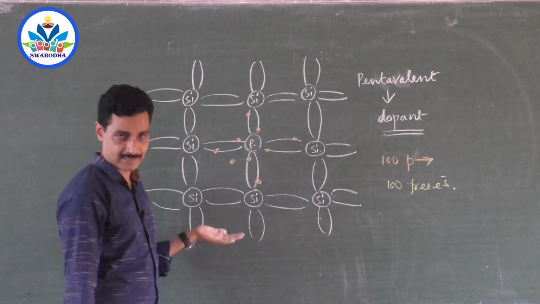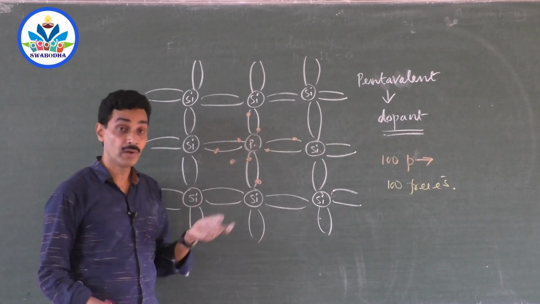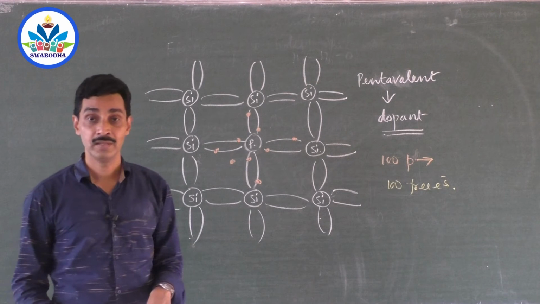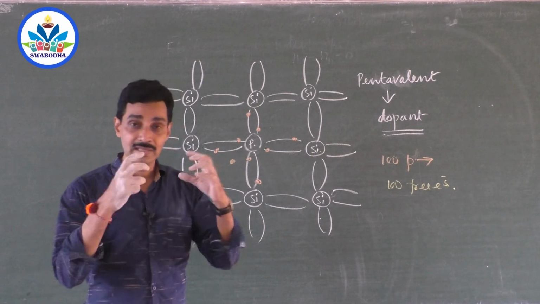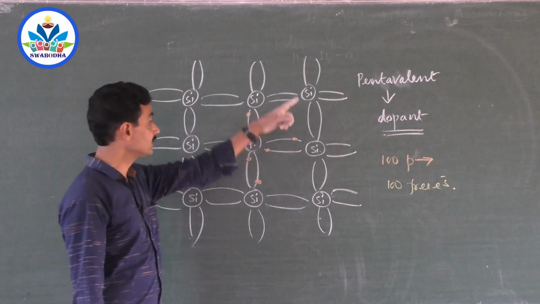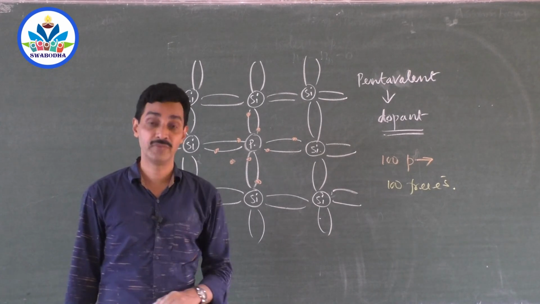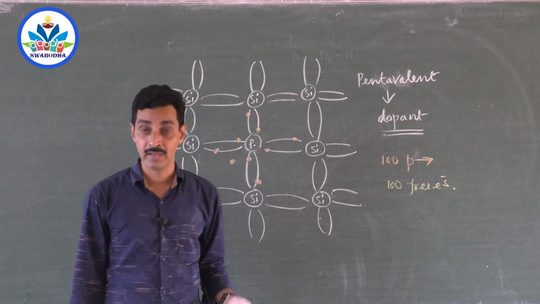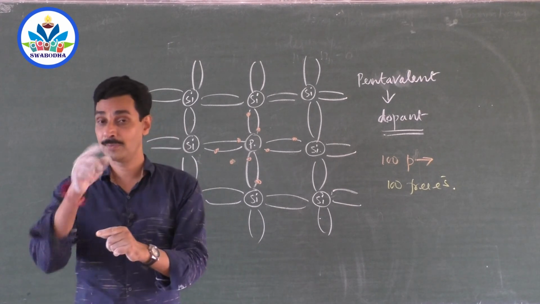Now this material may be at room temperature. Because of heat energy absorption, some bonds might have been broken already between silicon atoms. Say 10 bonds are broken. When 10 bonds are broken somewhere else, 10 electrons might have been created free, and at the same time, 10 holes have been created because that bond is broken.